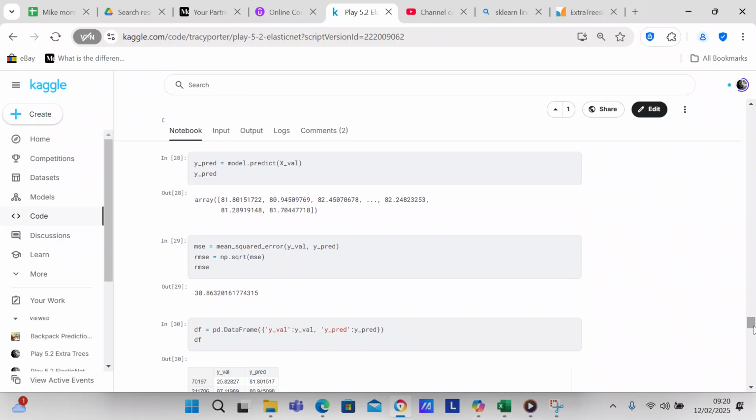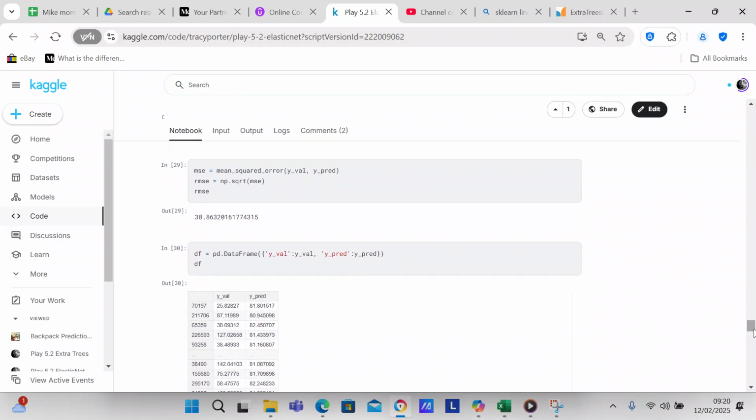When we predict on the validation set, you can see that all of the prices are in the neighborhood of 81 or 82. We calculate our RMSE. In the Jupyter Notebook for Kaggle, the RMSE function in sklearn has not been added, because Kaggle has not updated to the most current version of sklearn.